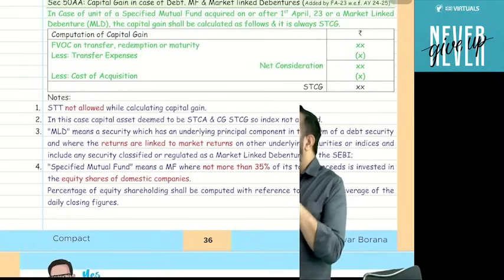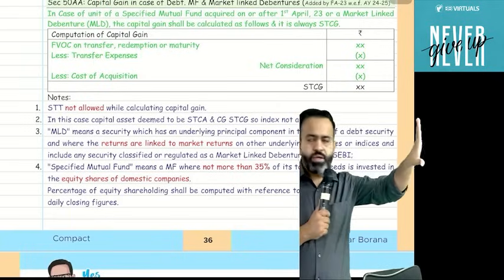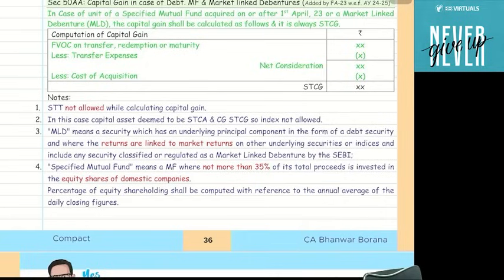And guys, in my hand, nothing is taxable till the time I sell that mutual fund unit. If I sell the mutual fund unit, then capital gain will be applicable, because a mutual fund unit is a capital asset. At the time of redemption or sale, there will be a capital gain. And if I hold the debt mutual fund for more than 3 years, then there will be a long-term capital gain, taxable at the rate of 20%, and indexation benefit is also available for mutual fund units.